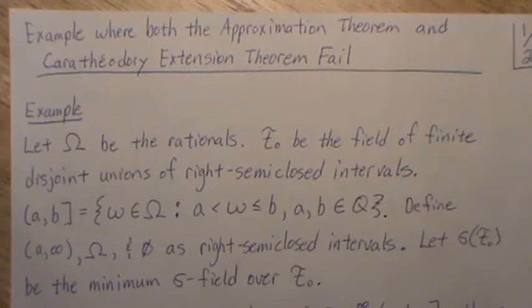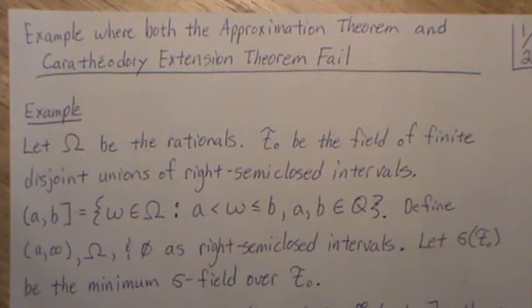Hello, this is the next video in a playlist that I'm calling Probability Measure, and here we're going to look at an example where both the Approximation Theorem and Caratheodory Extension Theorem fail.